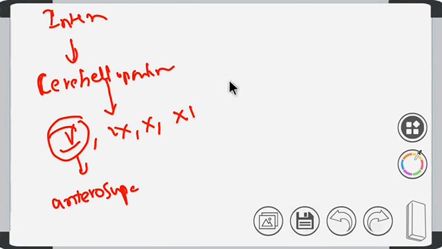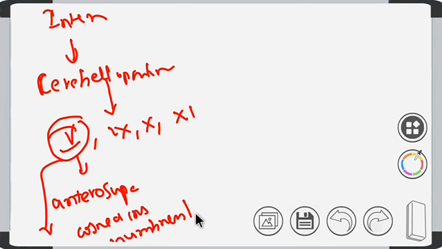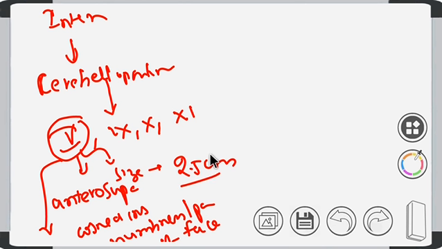What are the symptoms of the fifth cranial nerve? We can say corneal insensitivity, and numbness or paresthesia of the face. When the tumor involves the fifth cranial nerve, we can say the size of the tumor is 2.5 centimeters. Clear? So when there is involvement of the fifth cranial nerve, the size is 2.5 centimeters.